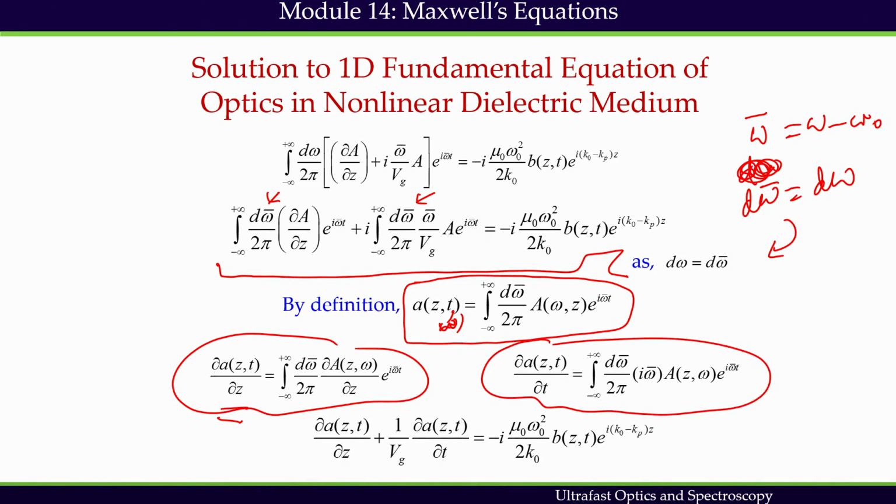So, what does it mean? It means that this first term is nothing but the derivative of A, the field envelope of the emitted beam, with respect to z, and the second term represents the derivative of the field envelope of the emitted beam with respect to t.